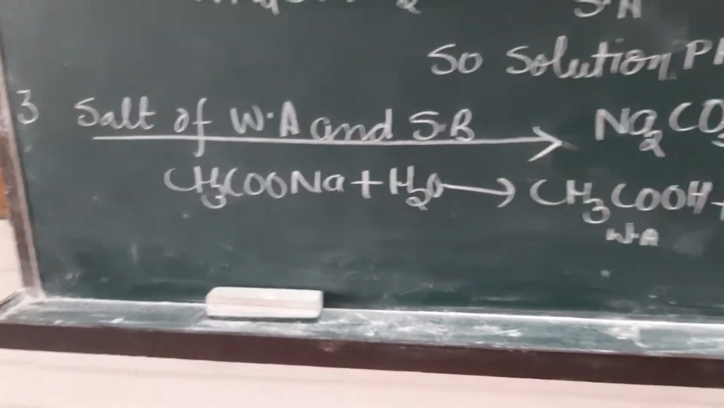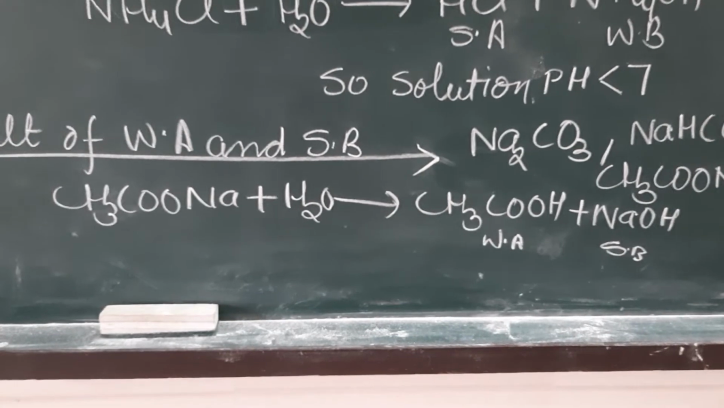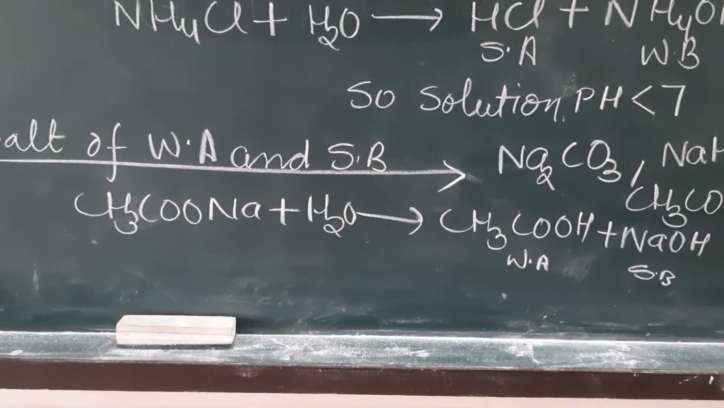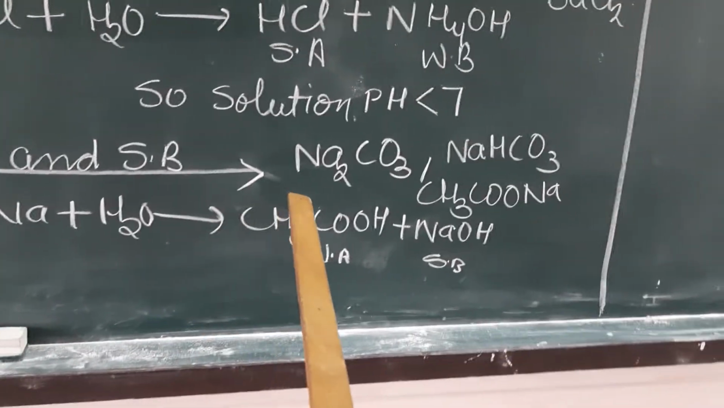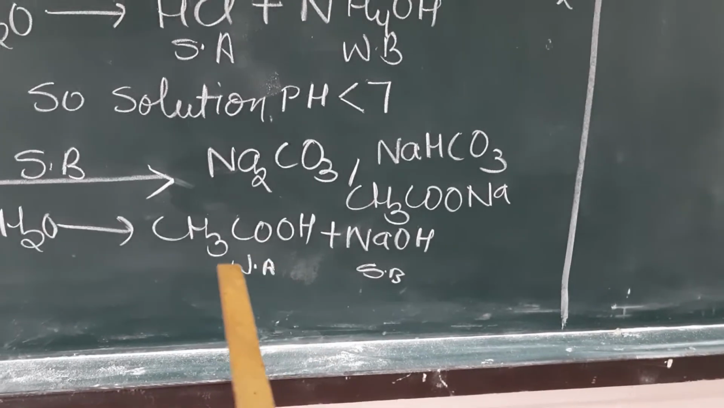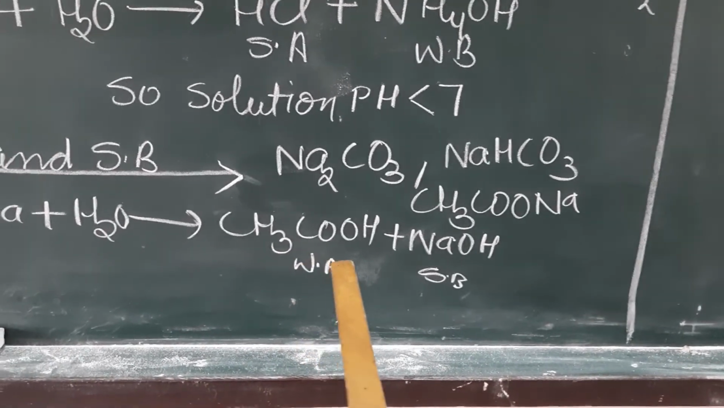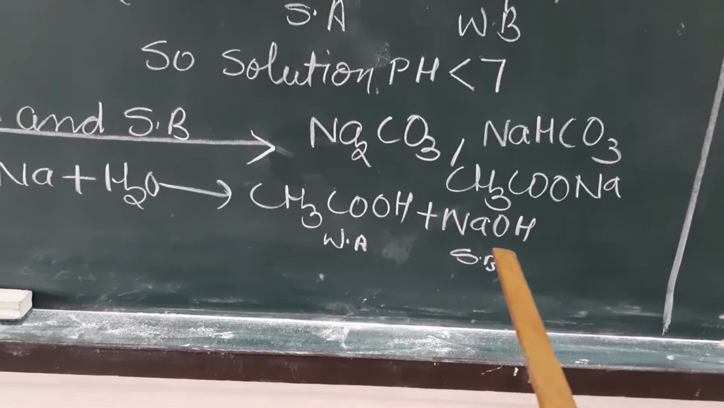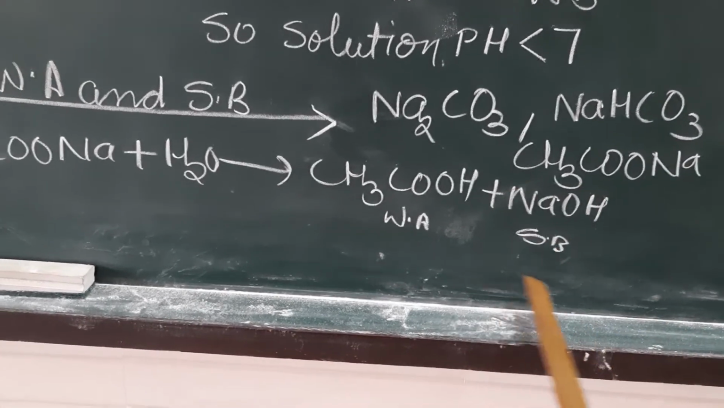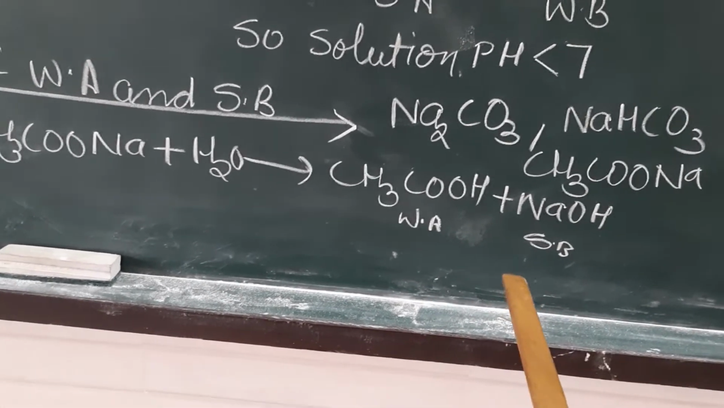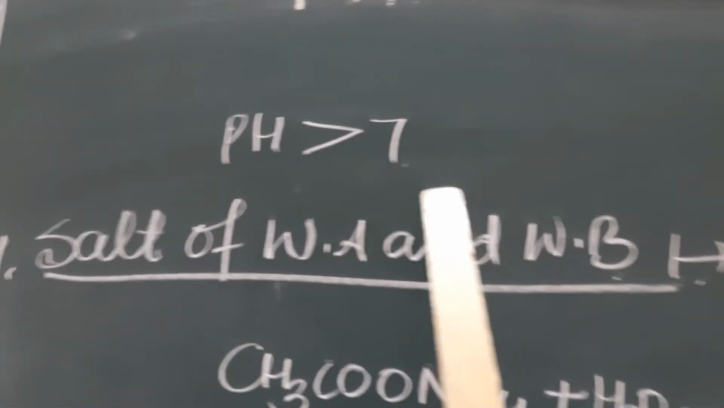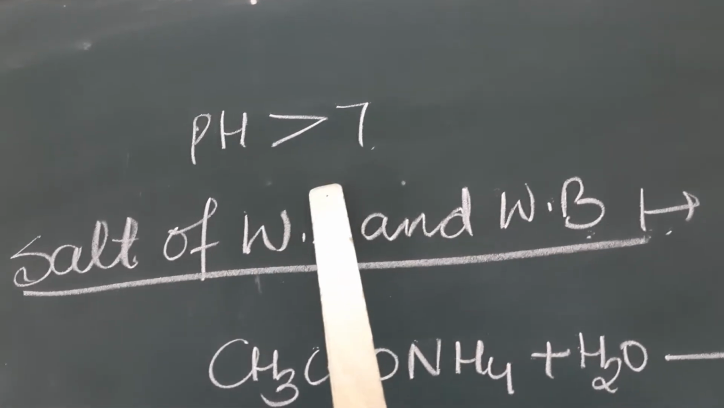So when you dissolve this salt of weak acid and strong base in water, on hydrolysis it gives weak acid and strong base. Due to presence of strong base, its pH is more than 7. That's why their solution is basic in nature.